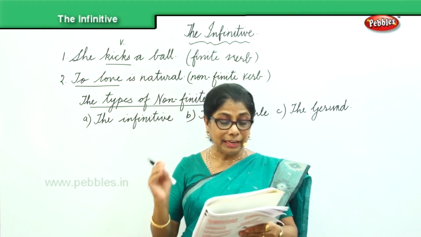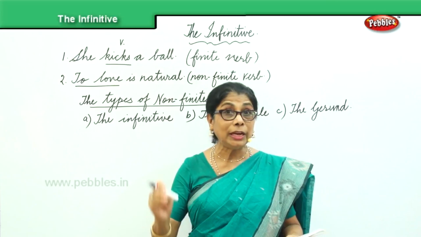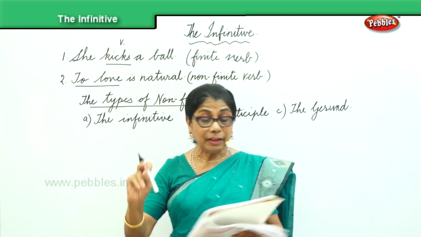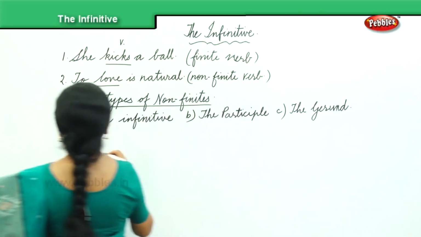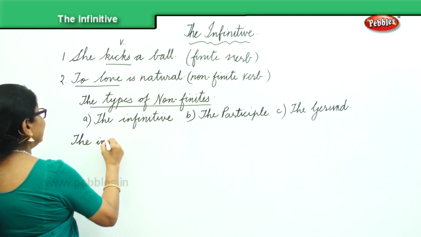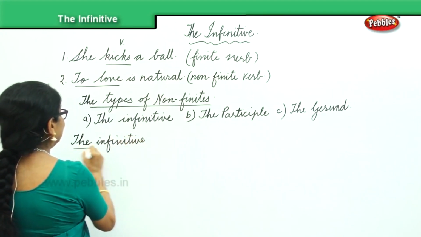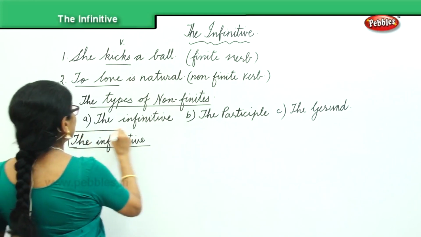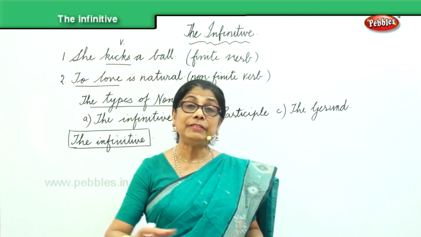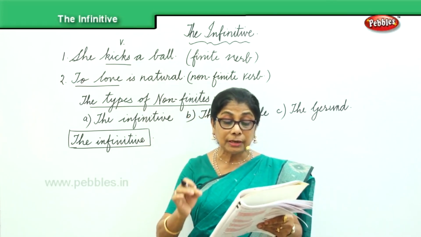Now, when you talk about the infinitive, the infinitive is always formed by "to". The infinitive is formed by putting "to" before the verb.